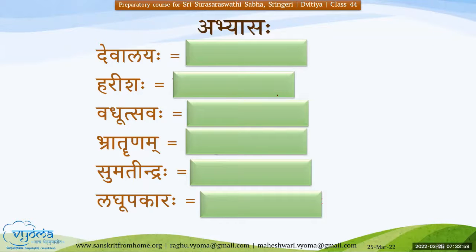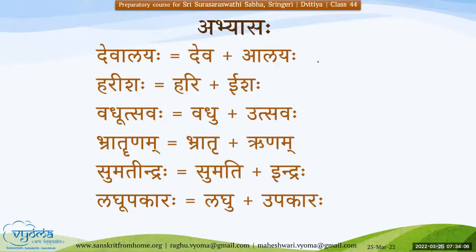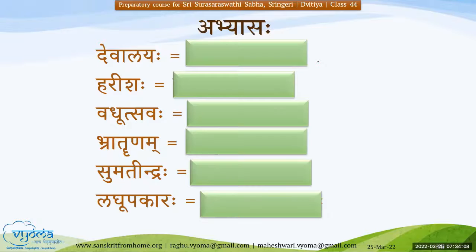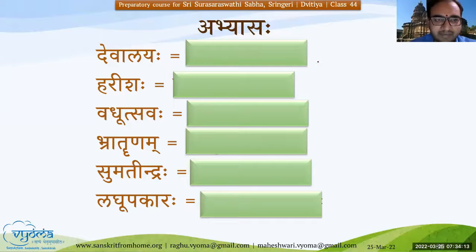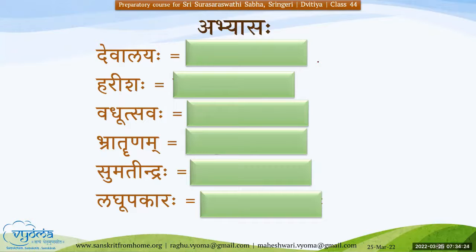Mahodaya. Devalayah. Deva plus Alayah, Devalayah. All of these are Savarna Dirgha Sandhi only. Hari plus Ishaha, Harishaha. Vadhu plus Utsavaha, Vadhutsavaha. Bhratru plus Runam, Bhratrunam. Sumatindraha. Sumati plus Indraha, Sumatindraha.